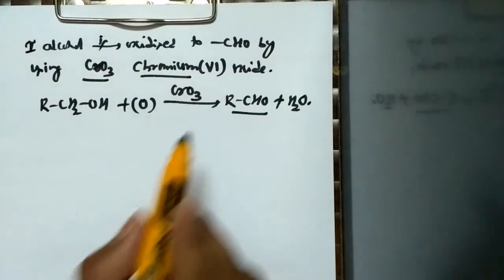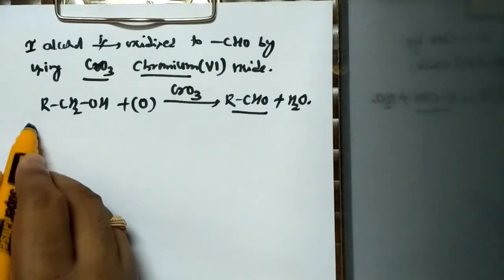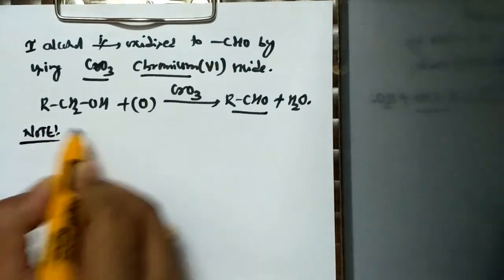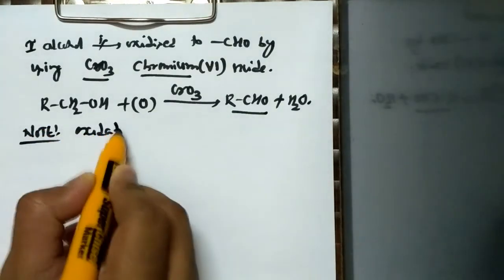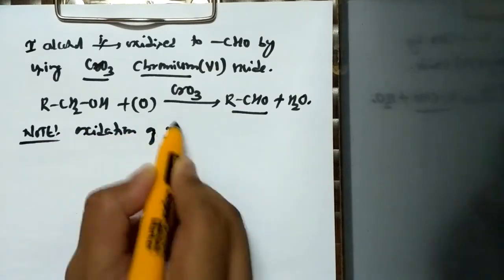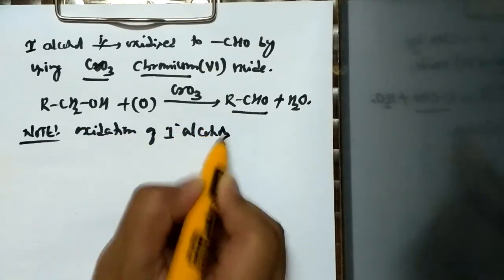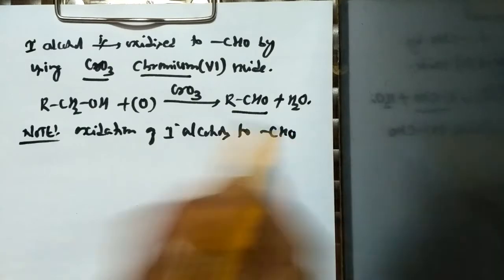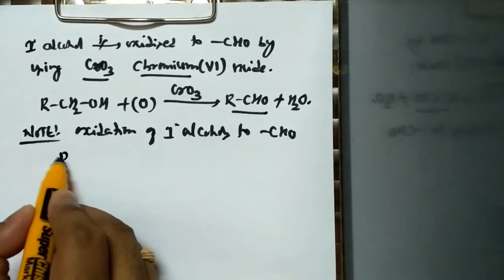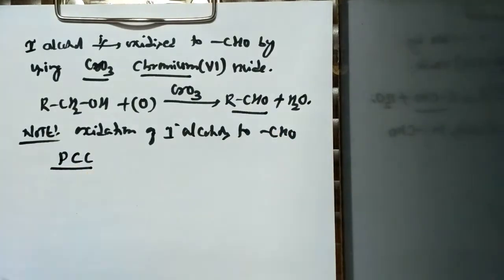This is one important note. In the same way, oxidation of primary alcohols to aldehyde can be done by using an oxidizing agent like PCC.